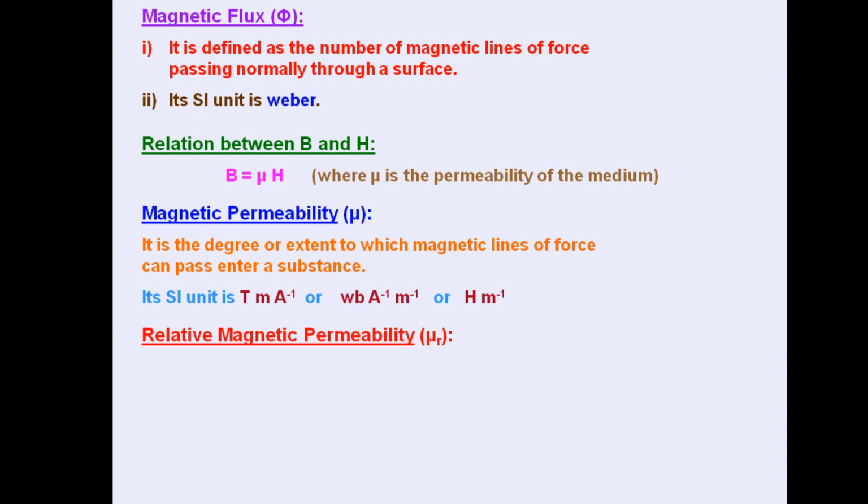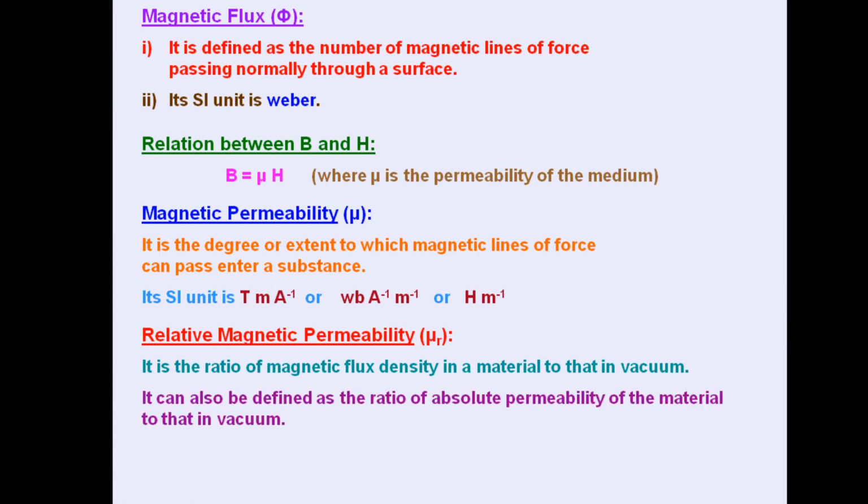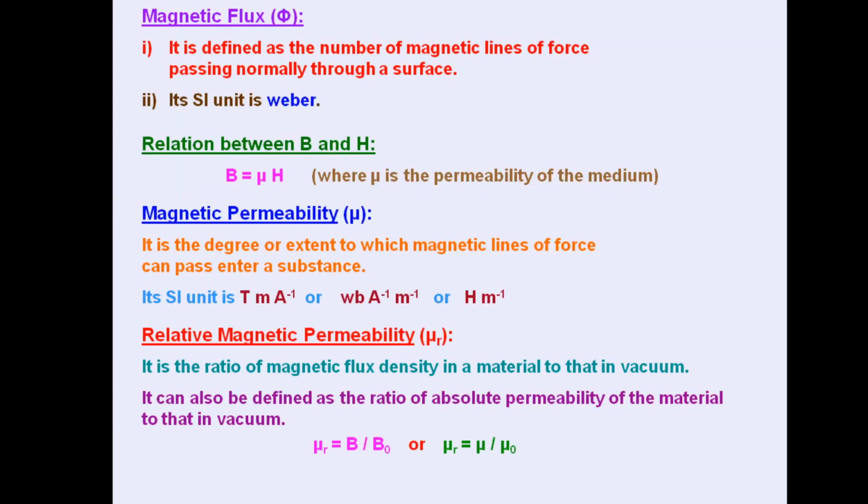Then relative magnetic permeability is the magnetic permeability of the substance with respect to air, that means mu naught. It is the ratio of magnetic flux density in the material to that in vacuum. It can also be defined as the ratio of absolute permeability of the material to that in vacuum. So mu r is either B upon B naught or mu upon mu naught. If required, you can note down these relations, and then we can move to the next part.